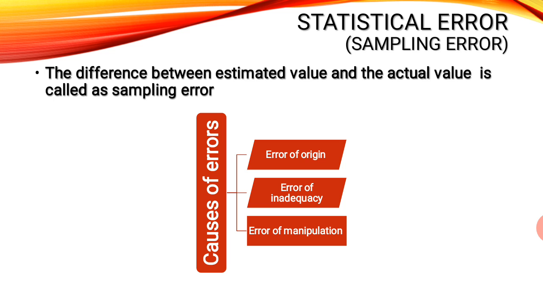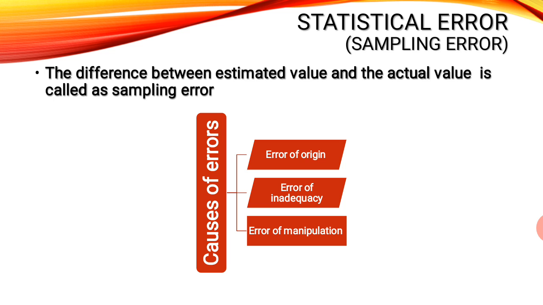Statistical errors. What does statistical error mean? What does error mean? Error is nothing but mistake. Now the mistake that we make in statistics, when we analyze the data or when we collect the data, is called statistical errors or sampling errors. The difference between the estimated value and the actual value is called sampling error.